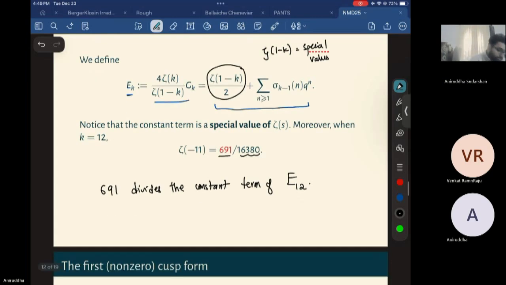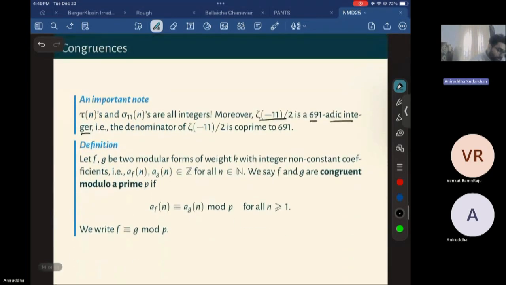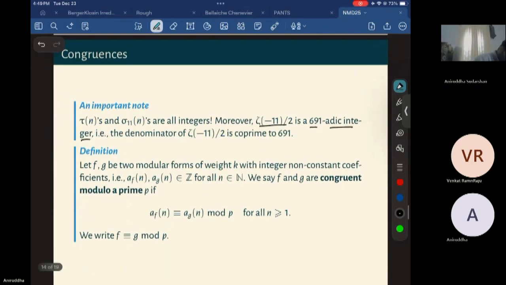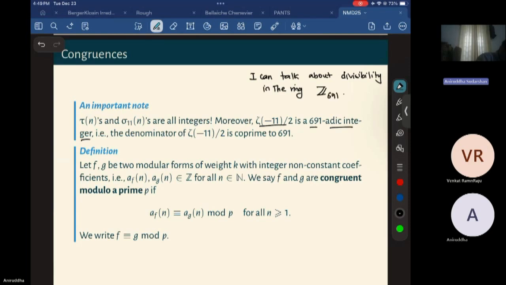So I can talk about divisibility in the ring Z_(691). Z_(691) is the ring of 691-adic integers.